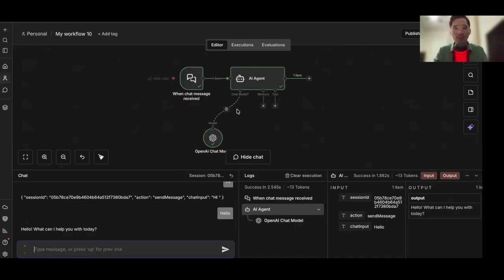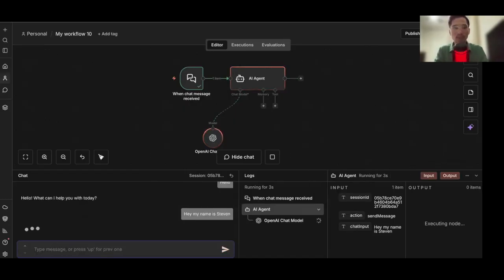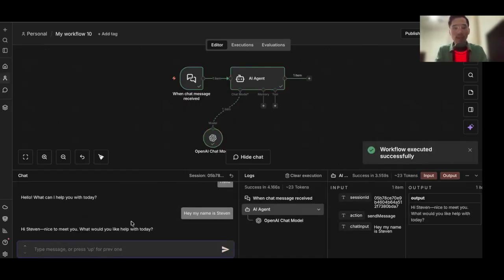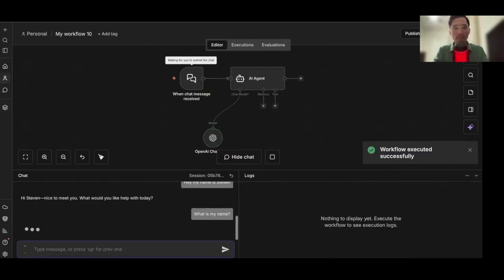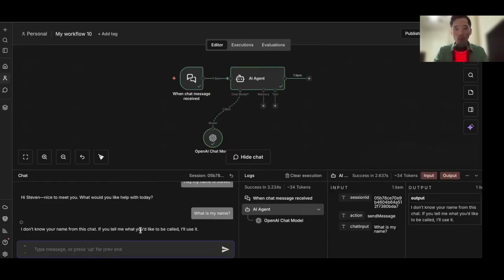Okay, and so let's go ahead and add in a memory, because why should we add in a memory? Well, imagine a brain without a memory. It's not going to remember the previous context. So for example, hey, my name is Steven. Okay, it's working. What is my name? There you go, you see it? When you don't add in a memory, it literally doesn't remember what the context is. So it's very, very important to add in a memory.